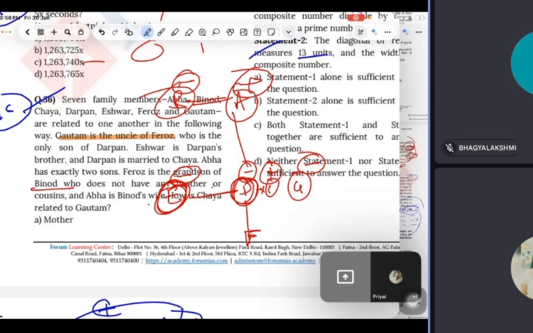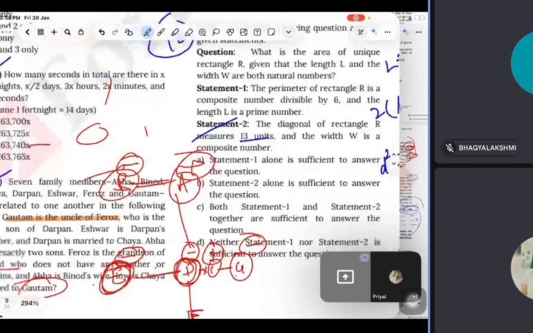Okay. Then how is Chaya related to Gautam? Guys, they can be brother and sister, because there's only one possibility. Brother and sister can be there. So the answer will be sister.